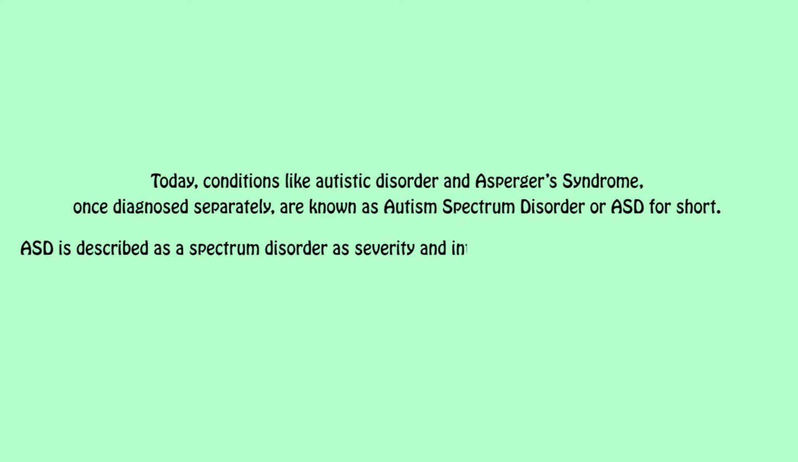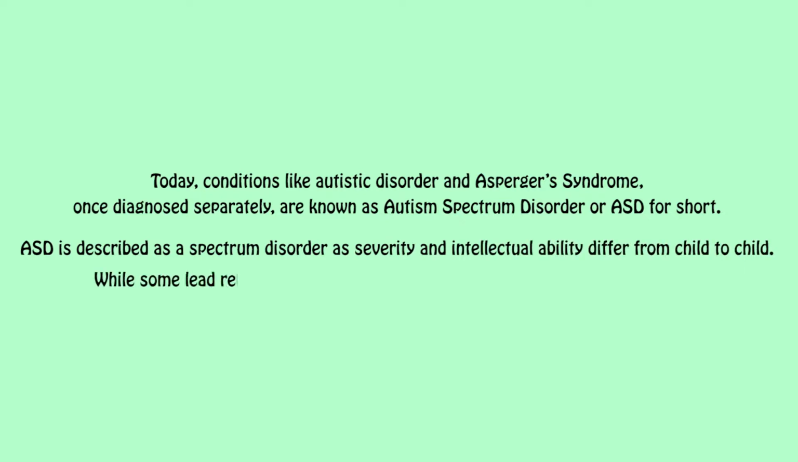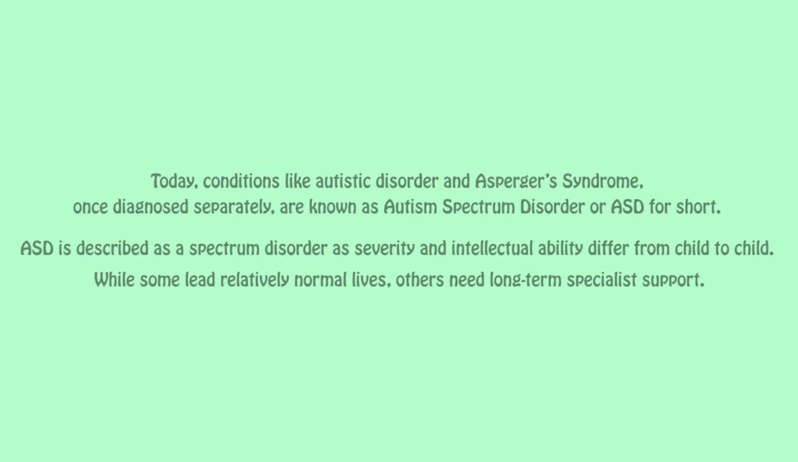Today, conditions like autistic disorder and Asperger's syndrome, once diagnosed separately, are known as autism spectrum disorder, or ASD for short. ASD is described as a spectrum disorder as severity and intellectual ability differ for every child. Some lead relatively normal lives, while others need long-term specialist support.